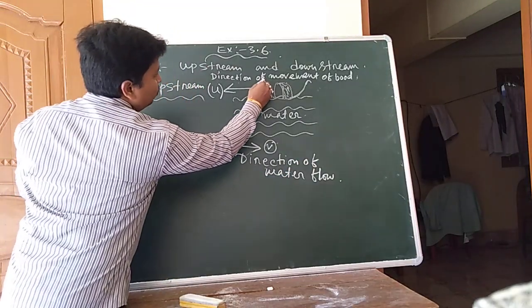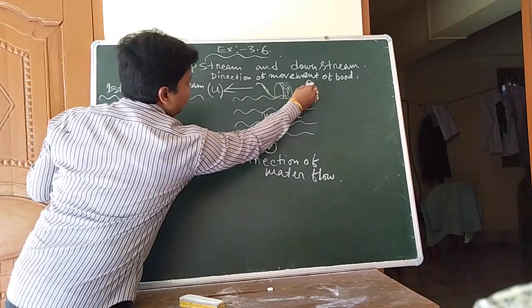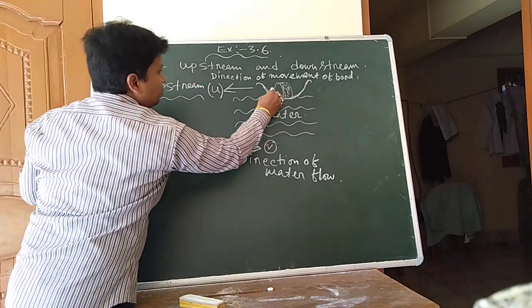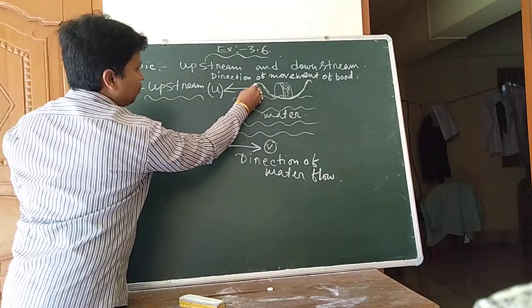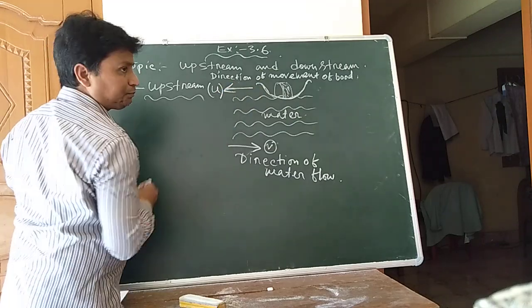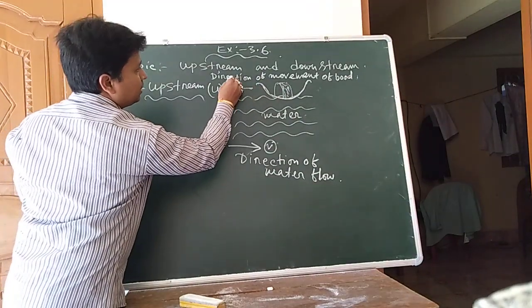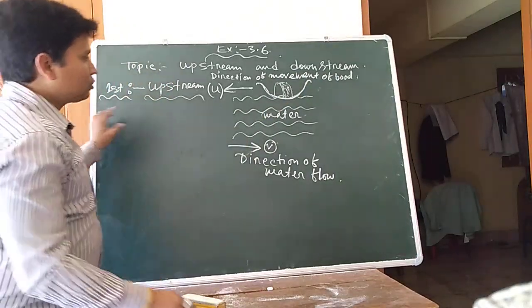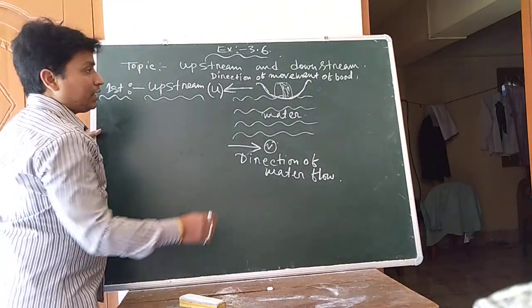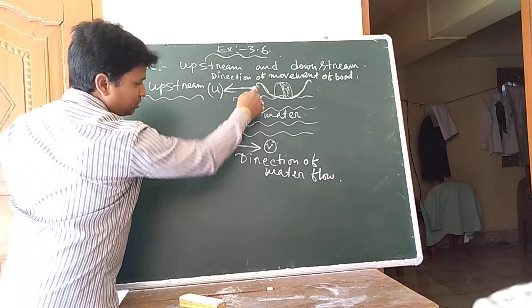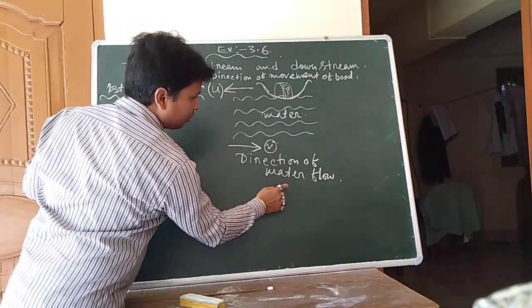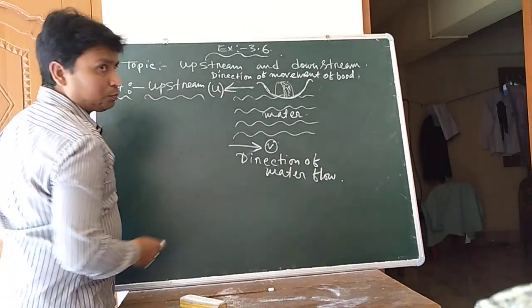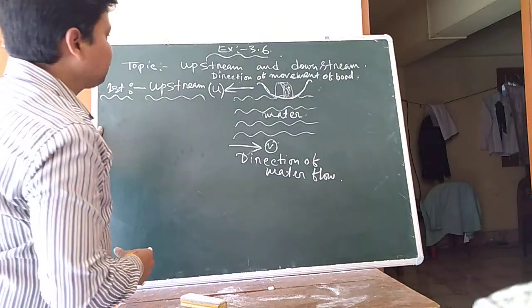And this is the boat or ship, and the boat movement is shown by this direction. It is written here as direction of movement of boat. So in this case, the direction of movement of boat and the direction of water flow are opposite to each other.